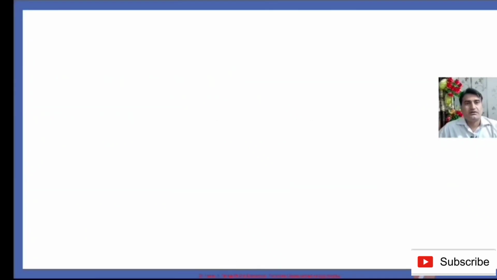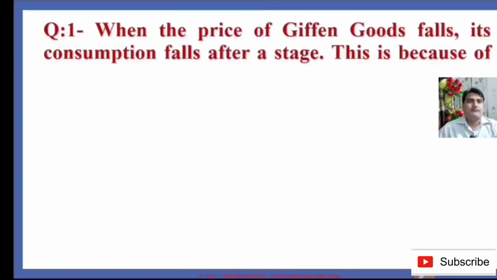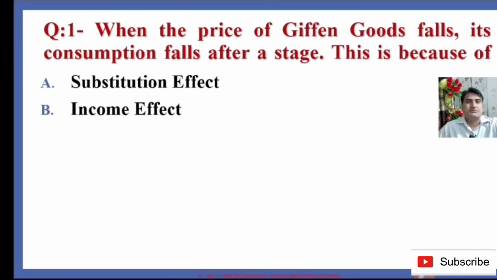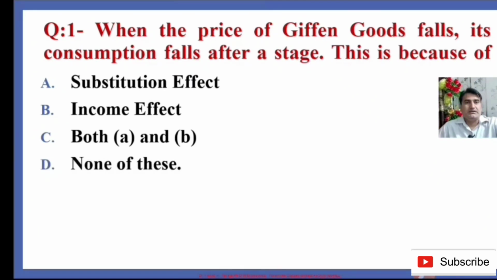So here we start the first question. When the price of Giffen goods falls, its consumption falls after a stage. This is because of: option A, substitution effect; option B, income effect; option C, both A and B; option D, none of these. So which is the right answer? We have to choose the correct answer.